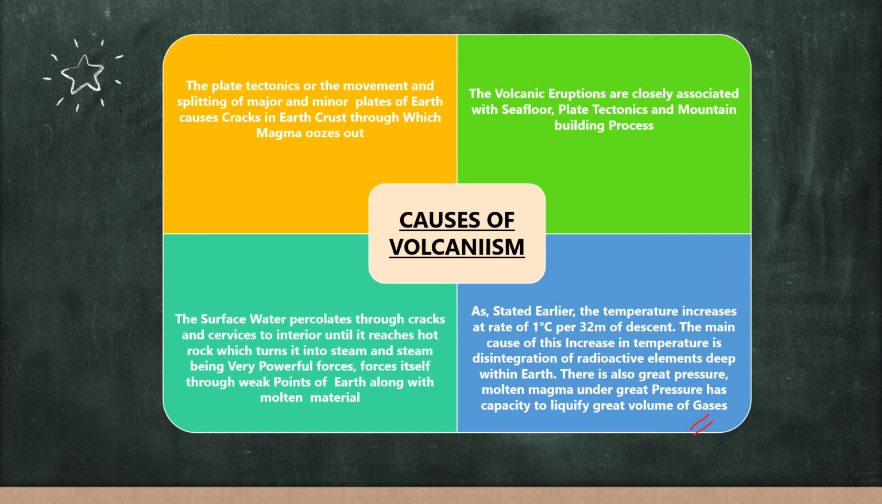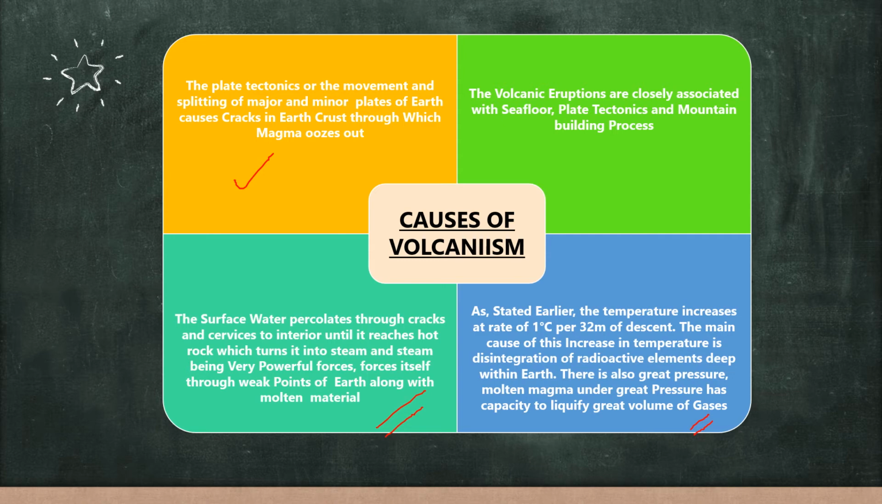Next is surface water, meaning underground water, when it percolates through the cracks or fractures to the interior until it reaches very hot rocks and turns into steam. And you know that steam is a very powerful part of a volcanic eruption. It forces itself through the weak points of the earth's surface along which molten material is there. Plate tectonics, the movement and splitting of the major and minor plates of the earth, causes cracks in the earth's crust through which molten magma is poured out.